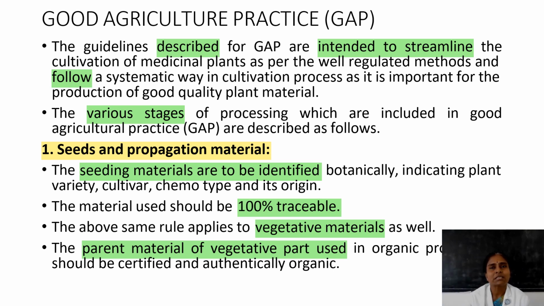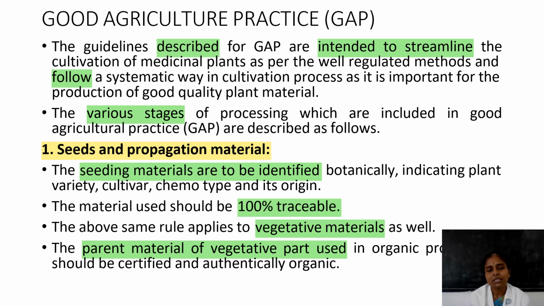What are the stages? First stage is seed and propagation materials. Under this heading, seeding materials first should be authenticated. Authenticated means botanical identification. This authentication indicates the plant variety, what it is, then cultivar, date, phenotype, then where it originated. These are the parameters coming under authentication.